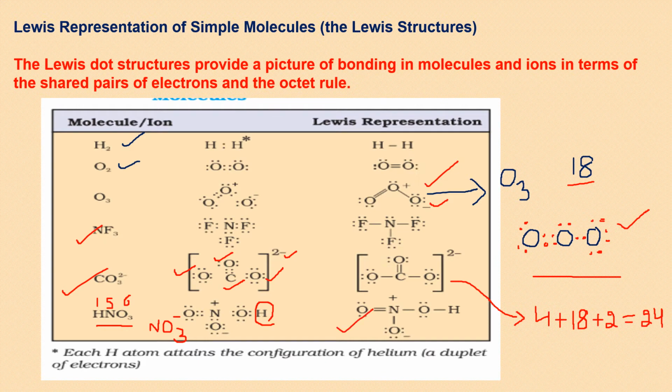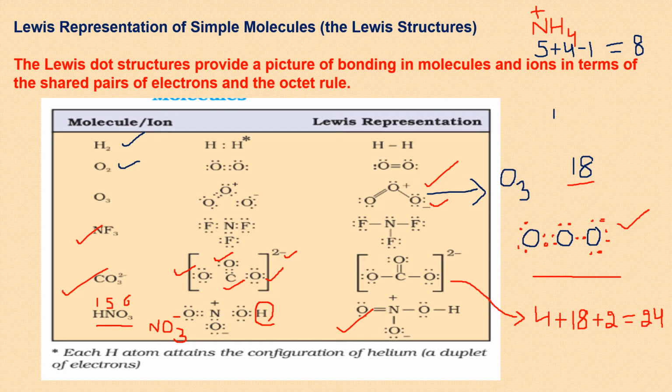One more I would like to tell you here, which is a complex ion with a positive charge. This is NH4 plus. I'll count the total number of valence electrons. For nitrogen, it's 5. For each hydrogen, it's 1. So there are 4 hydrogens, so it becomes 5 plus 4. And now positive charge means 1 electron is lost, so I will write minus 1. Be very careful. Where you have negative charge, you have to add those many electrons, and positive charge means fewer electrons. Whatever is the charge, it is plus 1 here, so I'll subtract 1 from the valence electrons. So it makes it total 8.